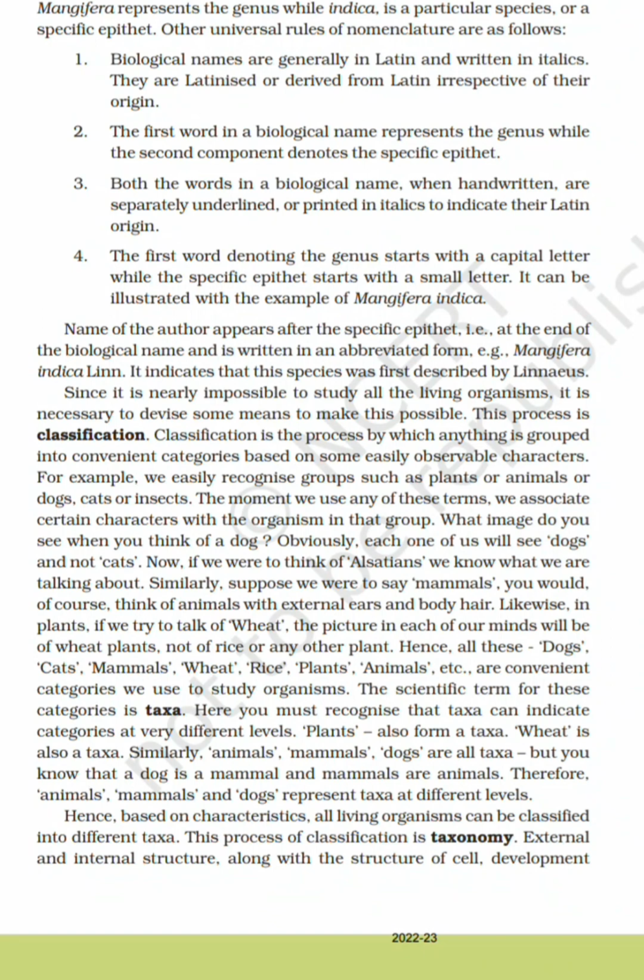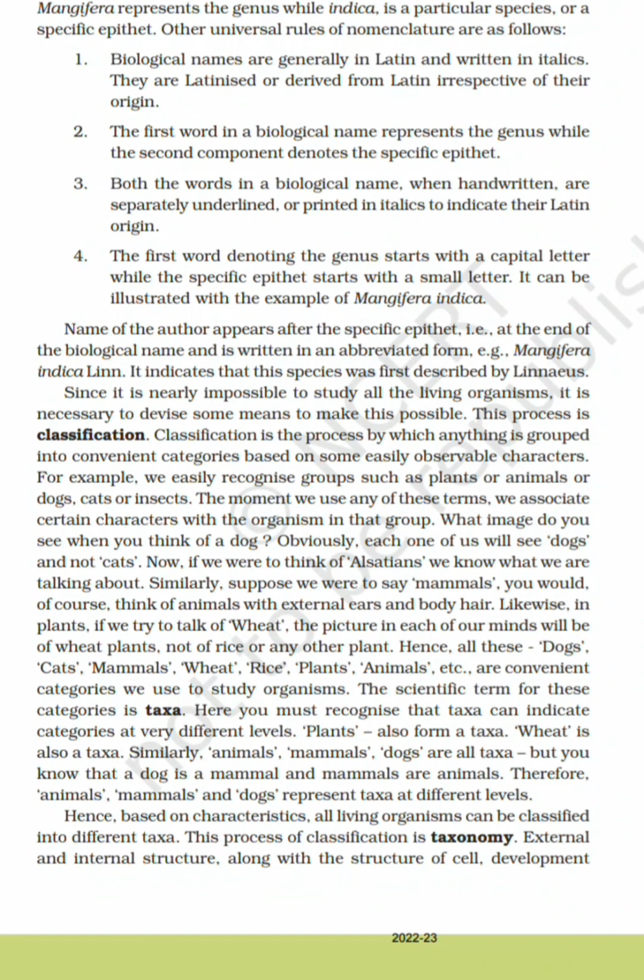This process is classification. Classification is the process by which anything is grouped into convenient categories based on some easily observable character. For example, we easily recognize groups such as plants or animals or dogs, cats, or insects. The moment we use any of these terms, we associate certain characters with the organisms in that group. What image do you see when you think of a dog? Obviously, each one of us will see dogs and not cats. Now, if we are to think of Alsatians, we know what we are talking about. Similarly, suppose we were to say mammals, you would, of course, think of animals with external ears and body hairs. Likewise, in plants, if we talk of wheat, the picture in each of our minds will be of a wheat plant, not of rice or any other plant.